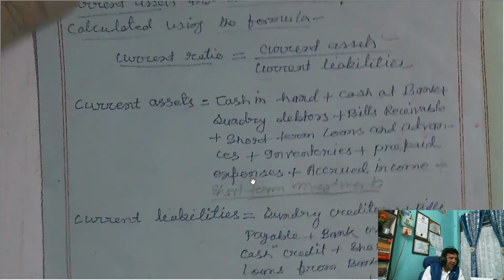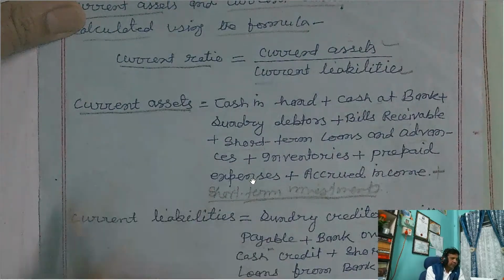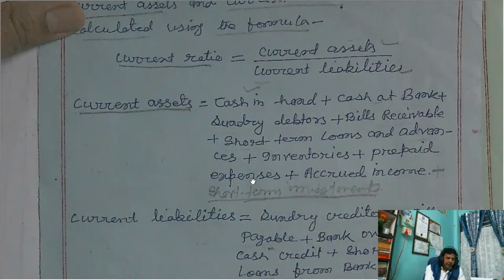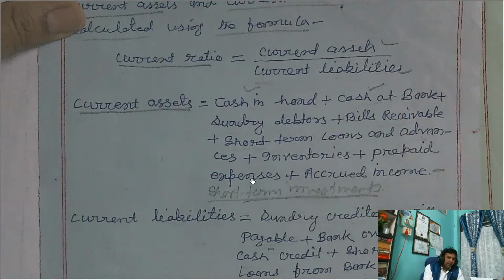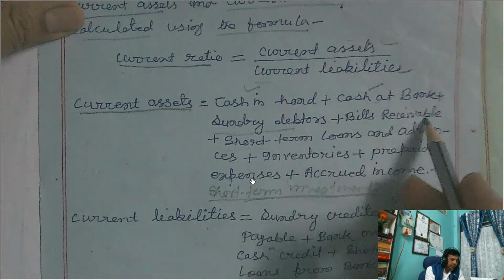I have taken a few items of current assets. These are always current assets items. In the business, cash in hand, if you get it in the question, is always current assets. Cash at bank is always current assets. Sundry debtors, current asset. Bills receivable, current asset.